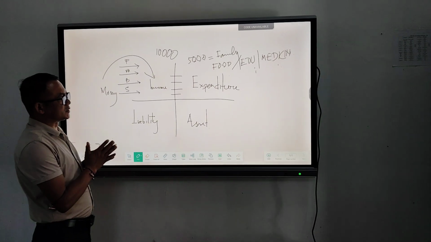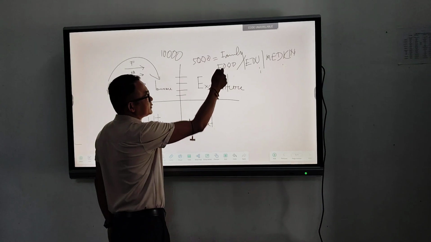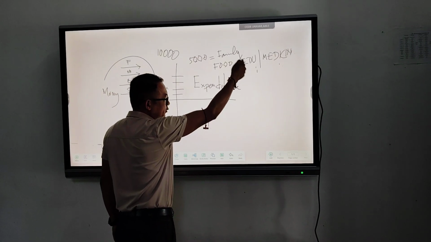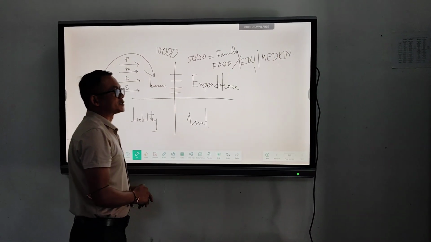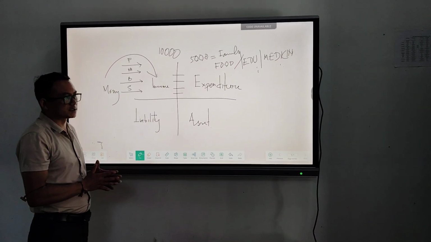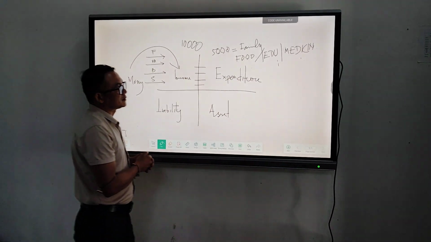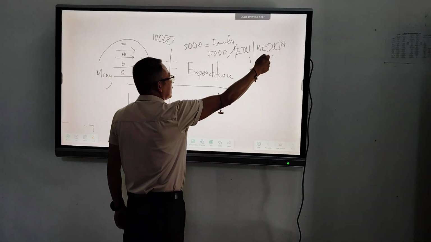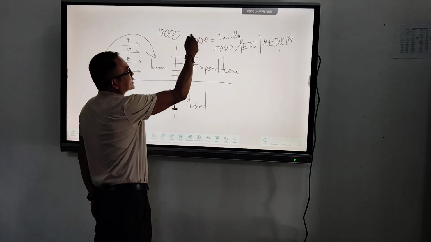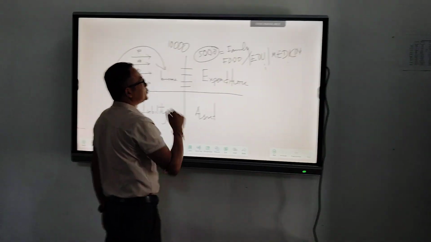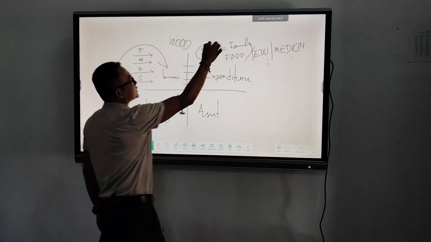These things are compulsory, because without food we will not be able to exist. Without education we will not be able to grow up, and without medication we will be suffering from different types of diseases, like cancer, which is a chronic disease, and other serious diseases. So if I spend 5,000 rupees on food, education and medicine, then what is the remaining?